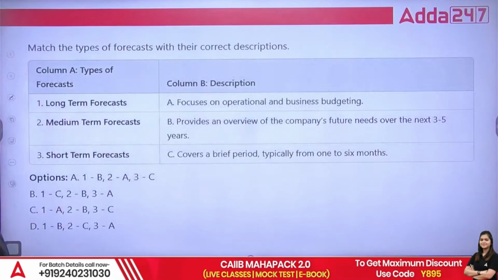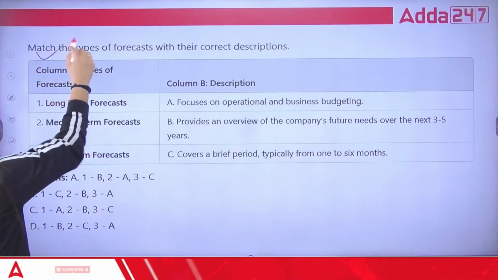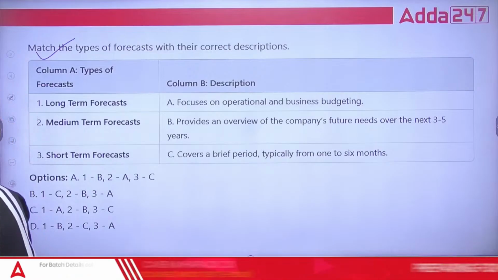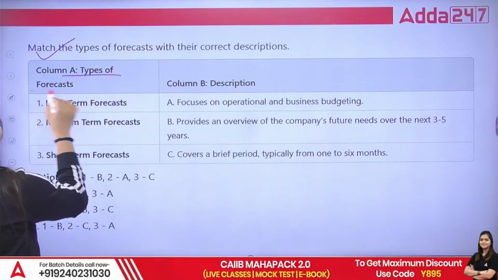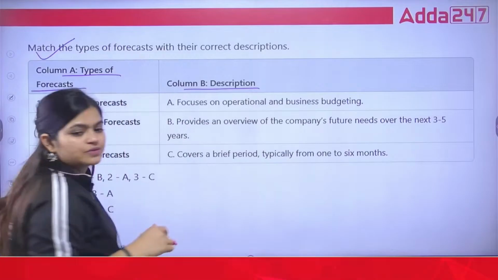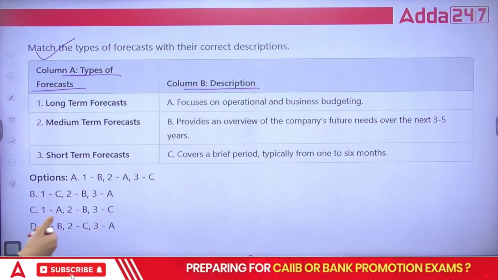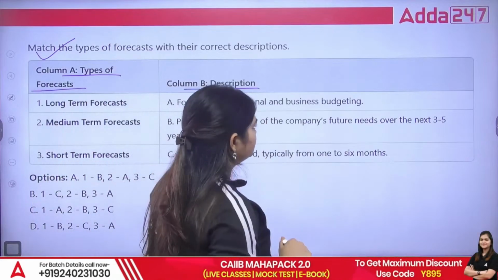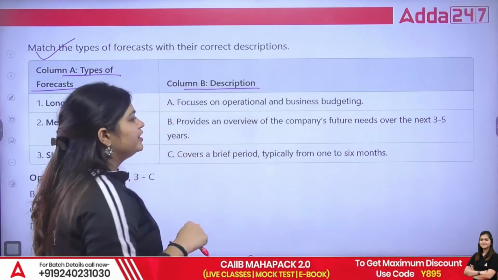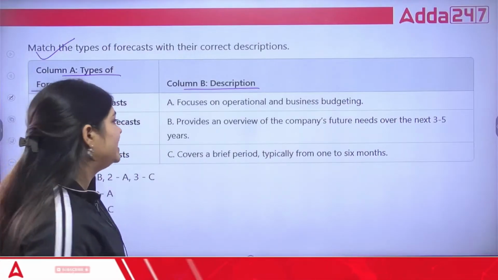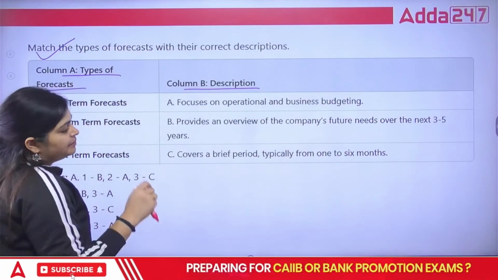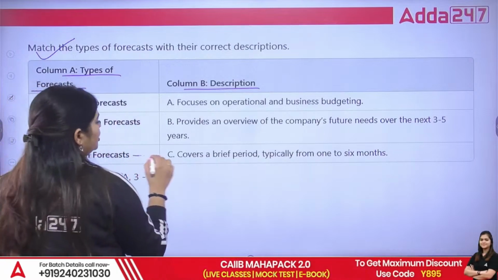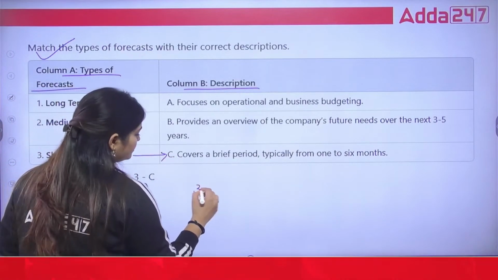Okay, everyone. Now, next, match the types of forecast with their correct description. We have types of forecast in one column. Next to it we have descriptions. First you can see long term, medium term, short term. Next side, A, focus on operational and business budgeting. B, provides an overview of the company's future needs over the next 3 to 5 years. C, covers a brief period, typically from 1 to 6 months. So short term is your third, C.